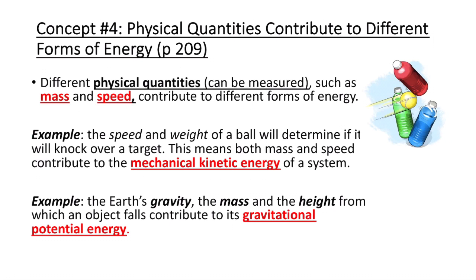So for example, the speed and weight of a ball will determine if it will knock over a target. This means both mass and speed contribute to the mechanical kinetic energy of the system. So if you throw a ping pong ball really gently at something, or throw a bowling ball really hard at something, it's going to change whether or not there is enough energy that can be transferred when the ball hits whatever object in order for the object to actually move.